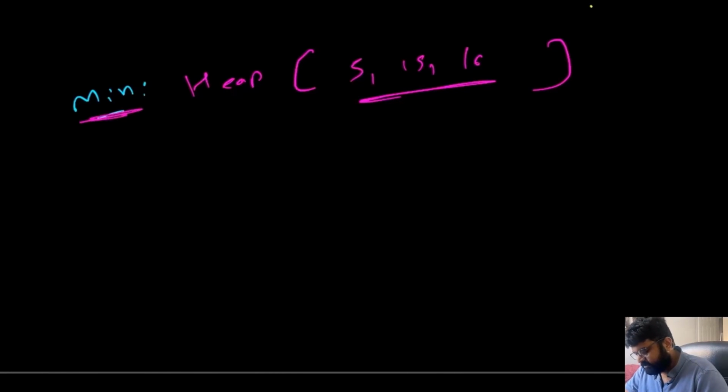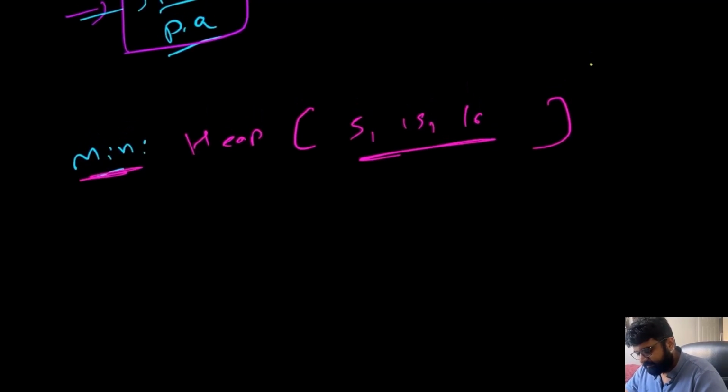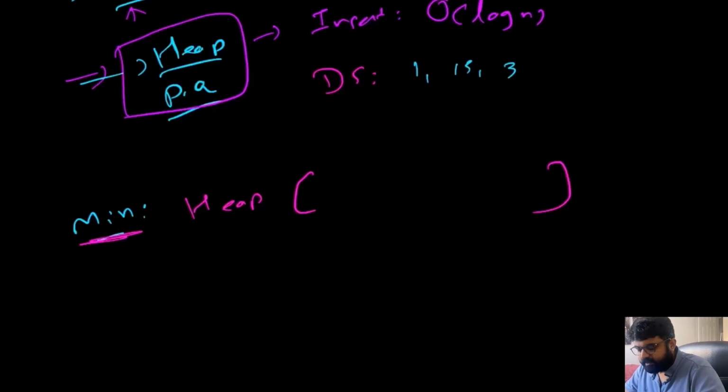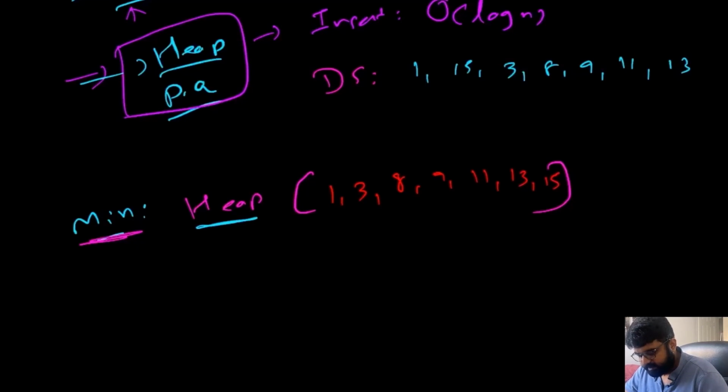Currently, let's assume we are using a min heap. Again, using the same example, let's say that we have our data stream, and all the values are coming in at random. The random values that are coming in at the moment are, let's say, 1, 15, 3, 8, 9, 11, 13. But we have a min heap, which means it is going to take care of all the values in a sorted manner. Since we have 7 values stored inside our heap, this is an odd number, so we need to find the middle value.